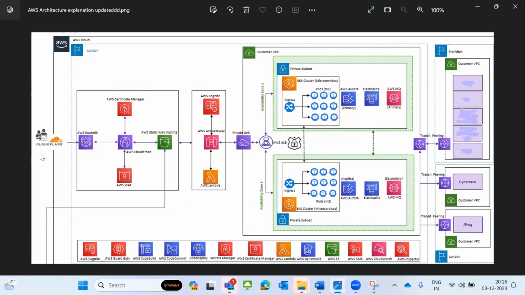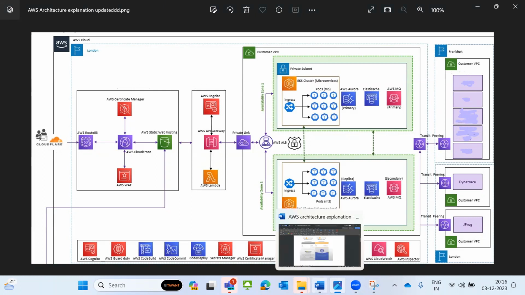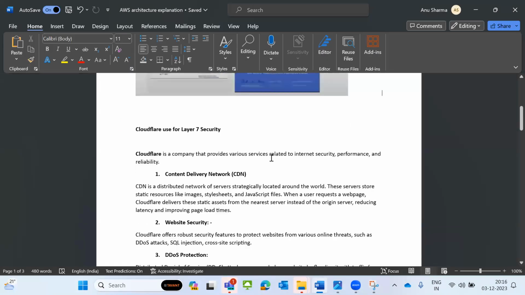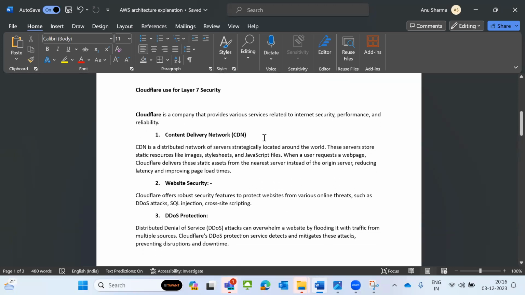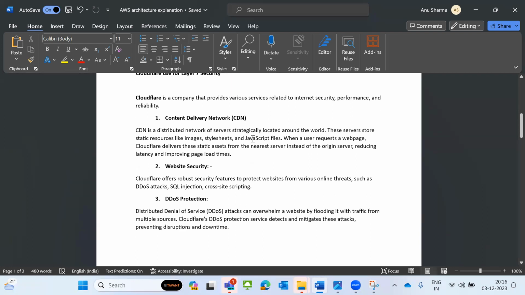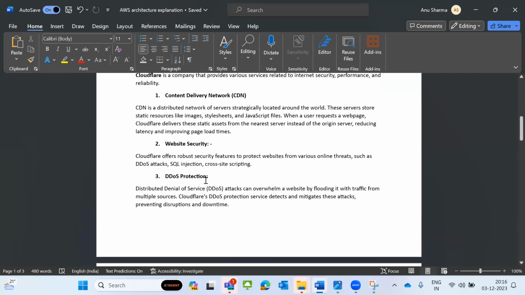And at the start, I'm keeping Cloudflare. Cloudflare is not an AWS service. It's outside, for security, layer 7 security purposes. So this Cloudflare will do layer 7 security, and it provides things like a content delivery network and website security.